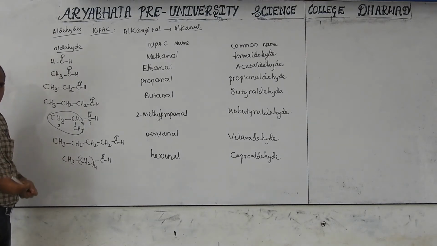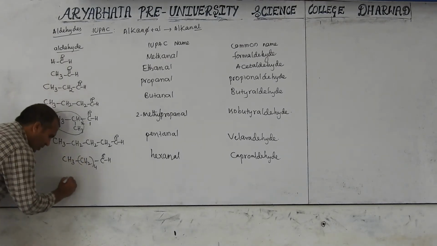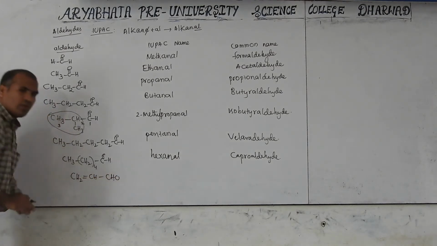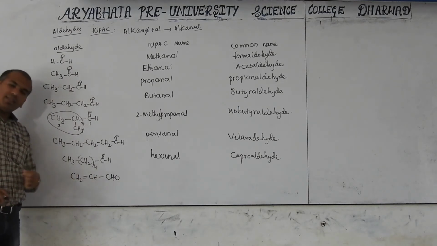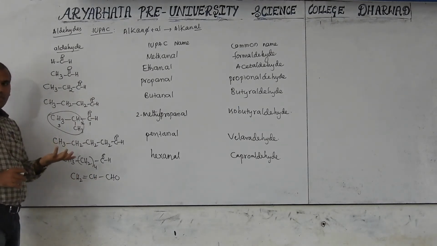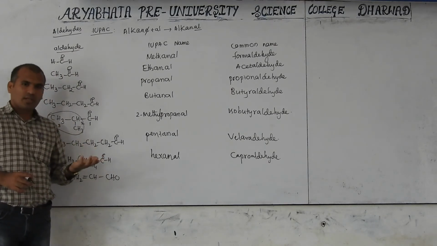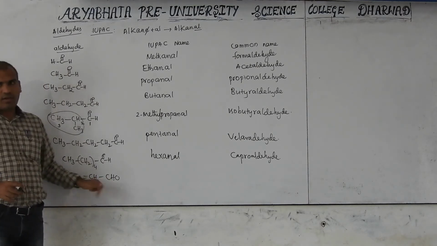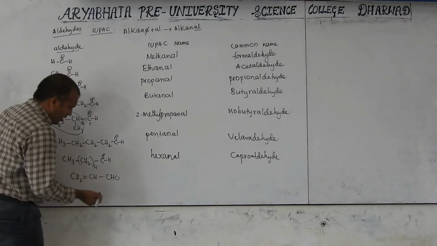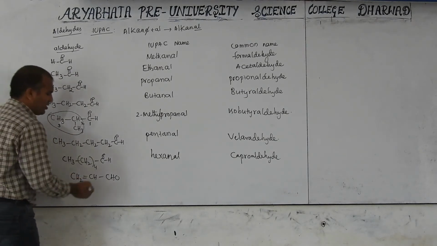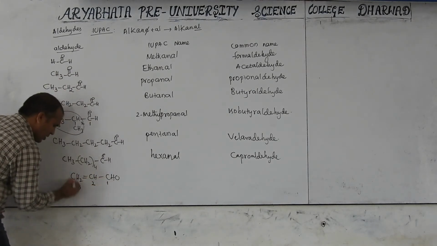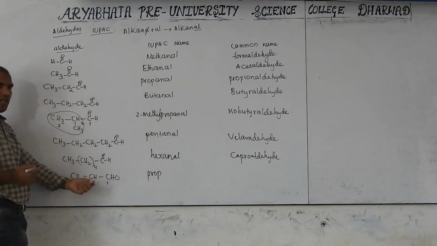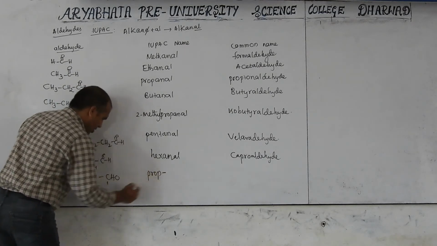Now we can go for the double bond. If a double bond is present, what will happen? Then CH2 double bond CH, CH. Then how many carbons are here? 3 carbon. When more than one functional group is there, we have to follow the priority order. Alkene generally is lower priority than aldehyde; aldehyde always gets first priority over ketone or amines. So this is 1, this is 2, this is 3. Then what can we say here? This is prop. Total how many carbon? 3 carbon. Second position is the double bond.